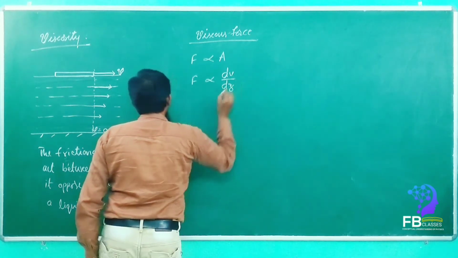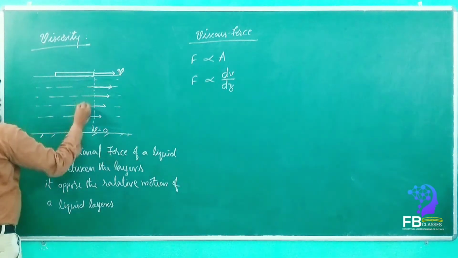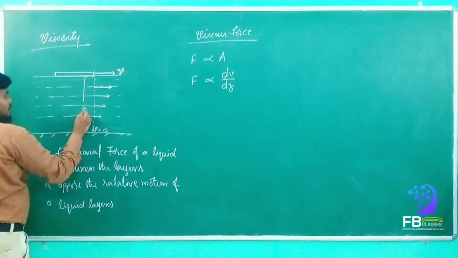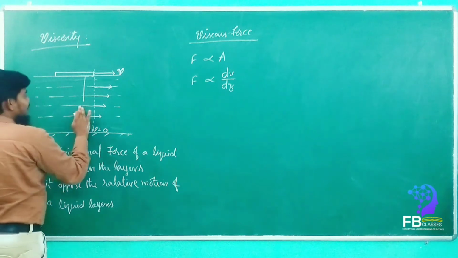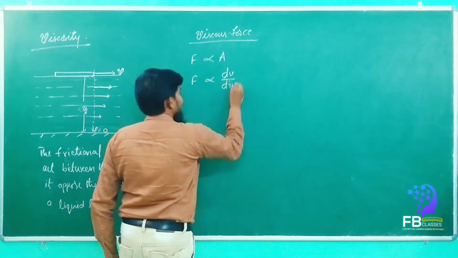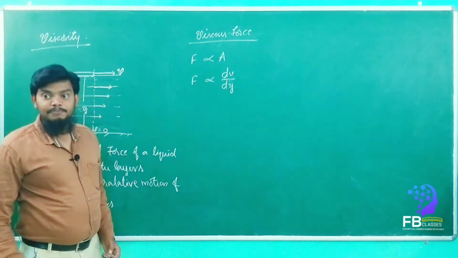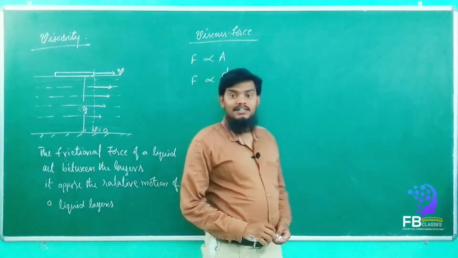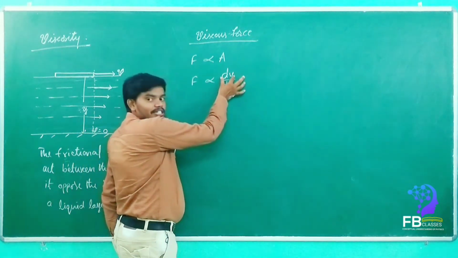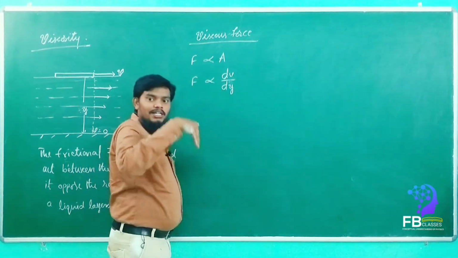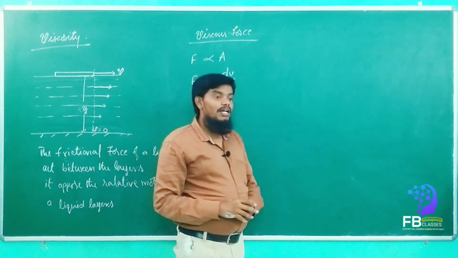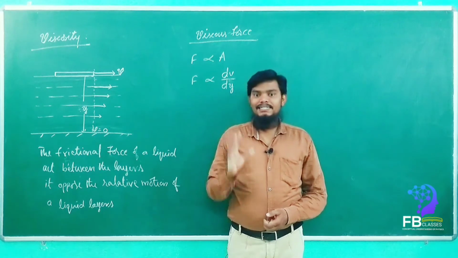For example, if we consider this length as z, otherwise we can take it as y, so dy, the velocity gradient. What is the velocity gradient here? Velocity gradient is nothing but change in velocity upon change in length. Change in velocity upon change in length we can call a velocity gradient.